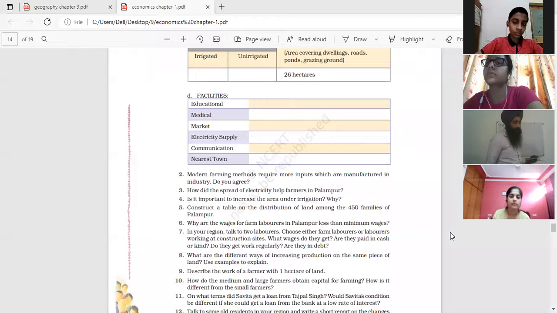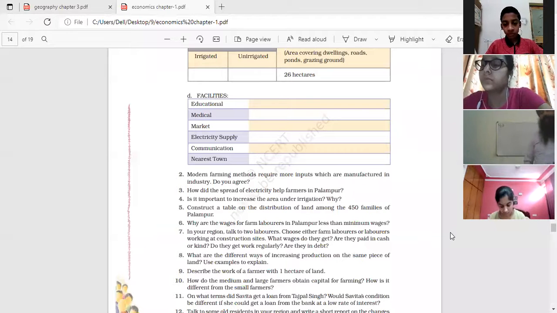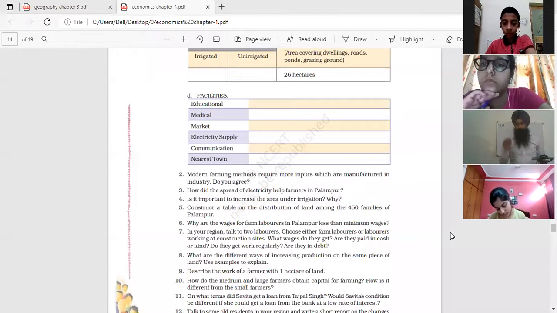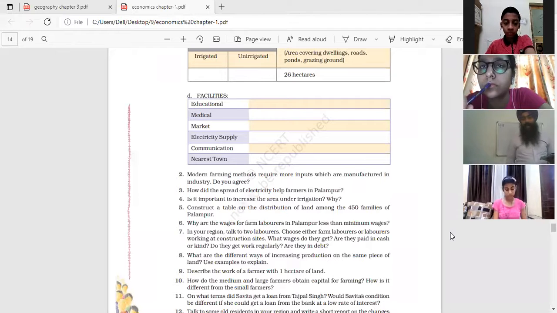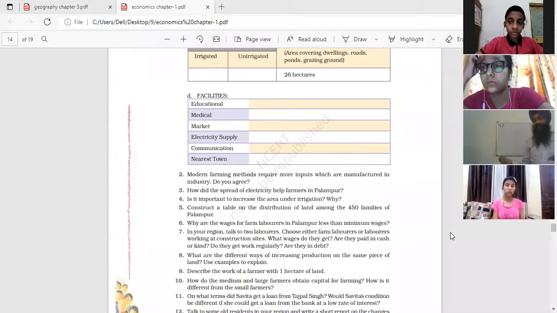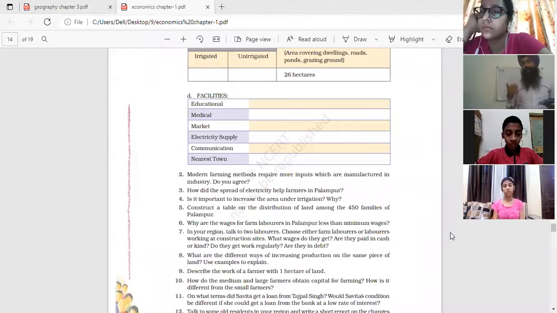This is wrong, because in the year 1948, the Minimum Wages Act was enacted. According to that law, the minimum wages should be given to all individuals and not be lower than that. For example, presently, a construction worker working 8 hours in a day should be paid 400 rupees. I'm talking only about construction workers, not factory workers. Factory workers are paid as per the number of hours they work.